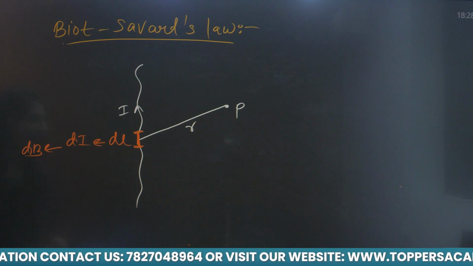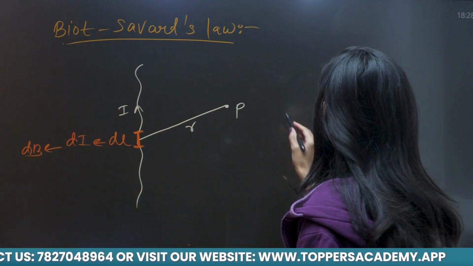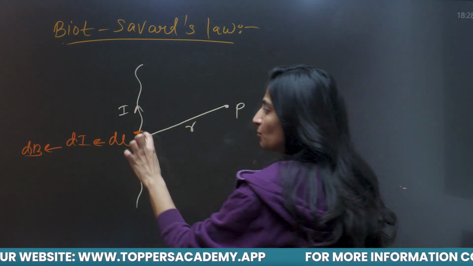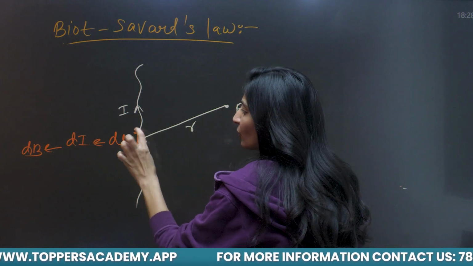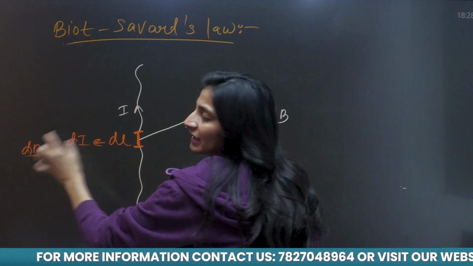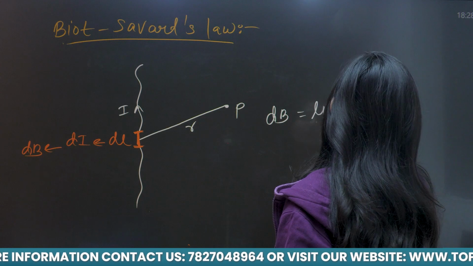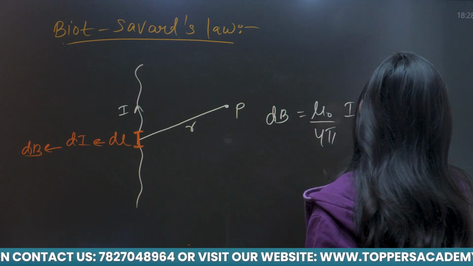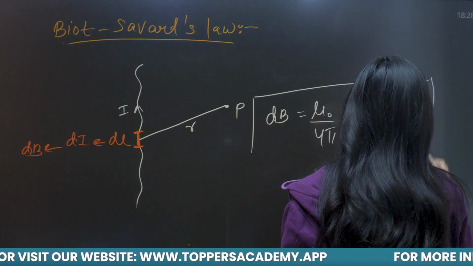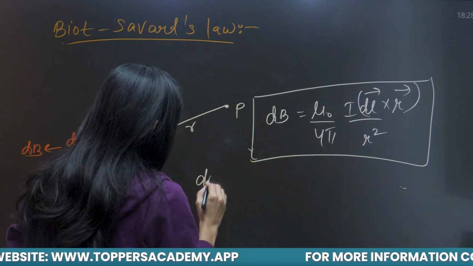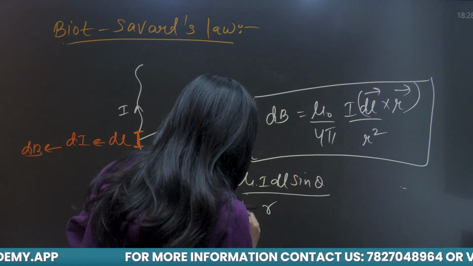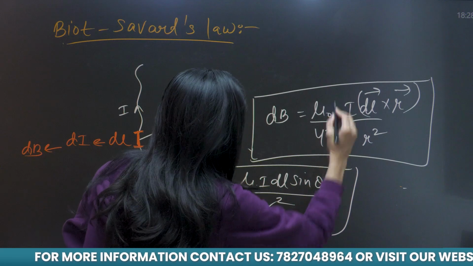So Biot-Savart law states that the magnetic field of a current carrying wire, due to a small length segment of length dL having a small current dI, is a small magnetic field dB represented by this result. I am writing this result firstly in vector form. This is the result of Biot-Savart law in vector form. You can also write this result in this form.